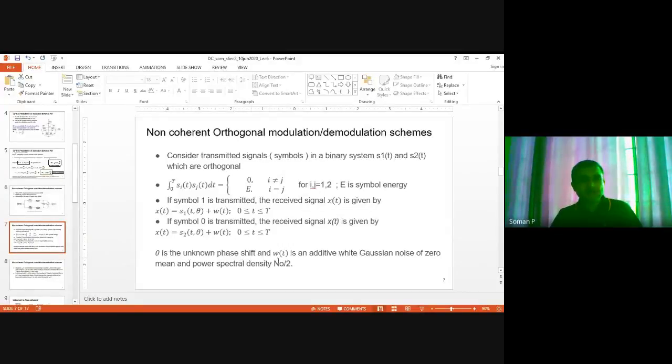Theta is the unknown phase shift, and as usual the noise spectral density is N0 by 2.